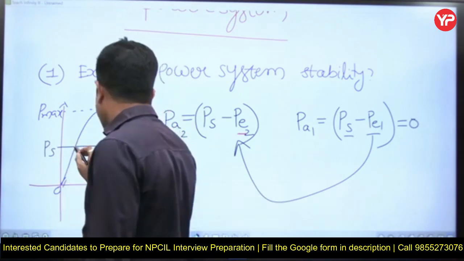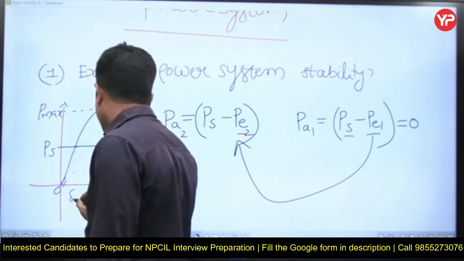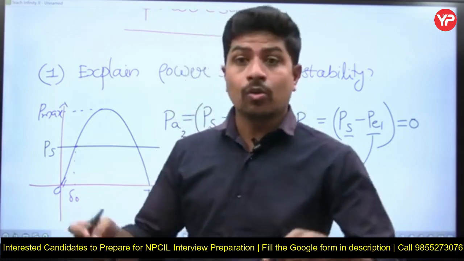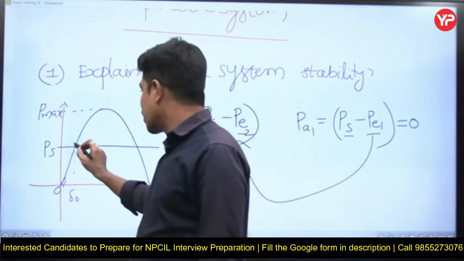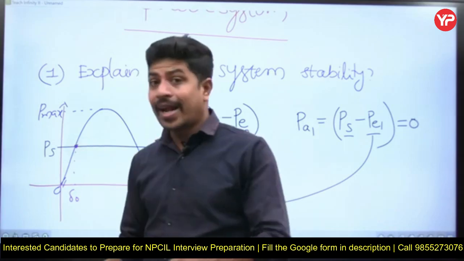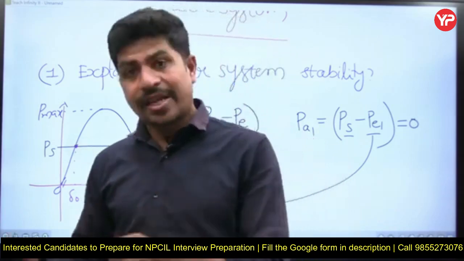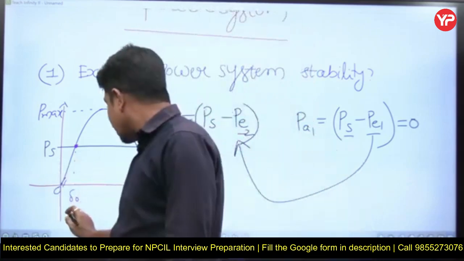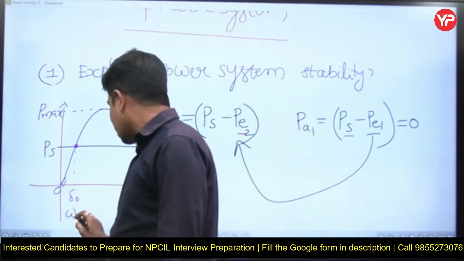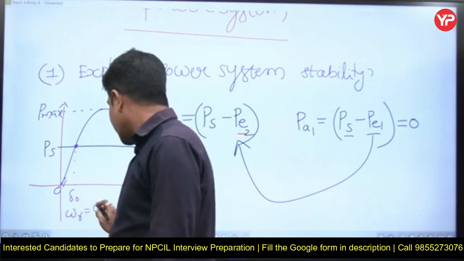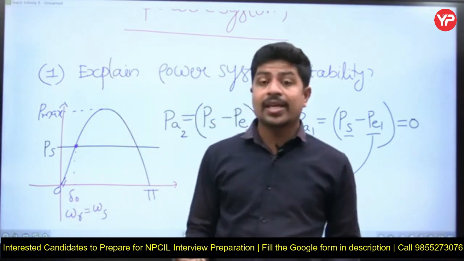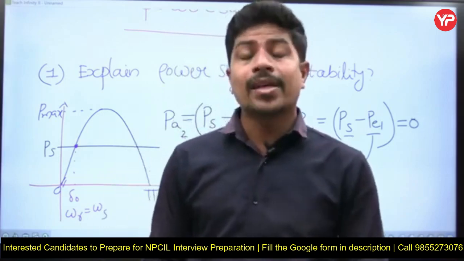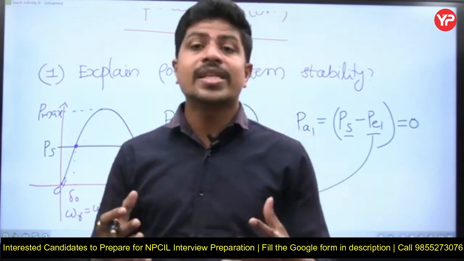Now here it is operating at this angle delta naught. After making oscillations again, if it is able to come back to this position, two things must be satisfied. One is that at that position PA is equal to 0, and the rotor speed, which before this disturbance was equal to synchronous speed, comes back with omega r equal to omega s. Then that power system network is said to be stable.